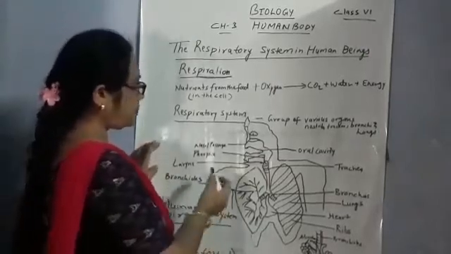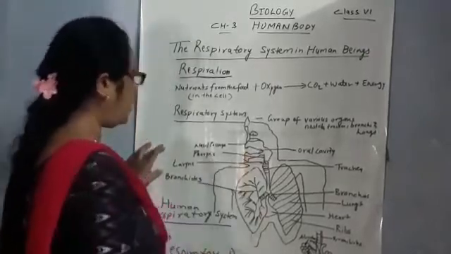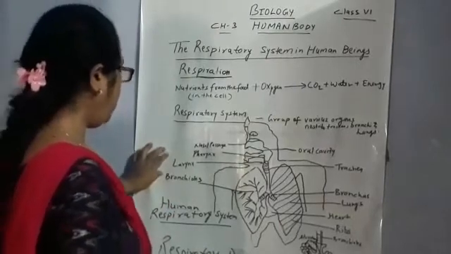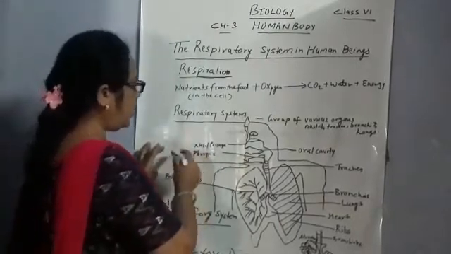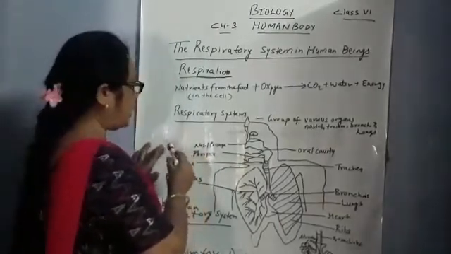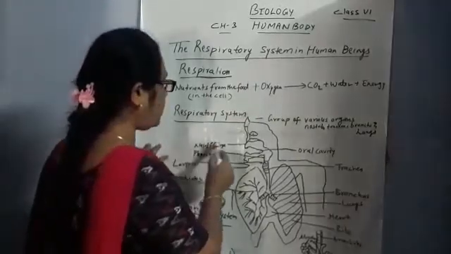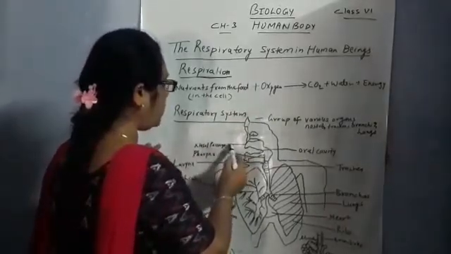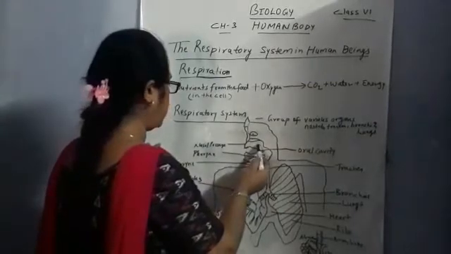First of all, see the structure of the respiratory system. When we breathe in, oxygen from the atmosphere comes through the nostril and goes to the nasal passage.